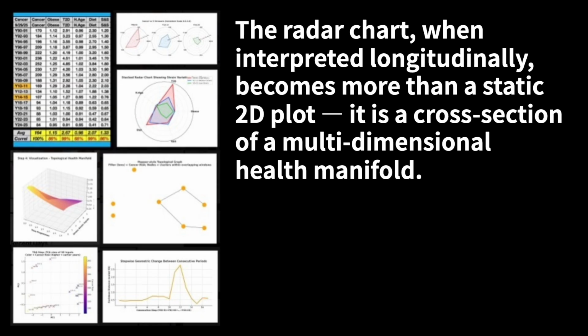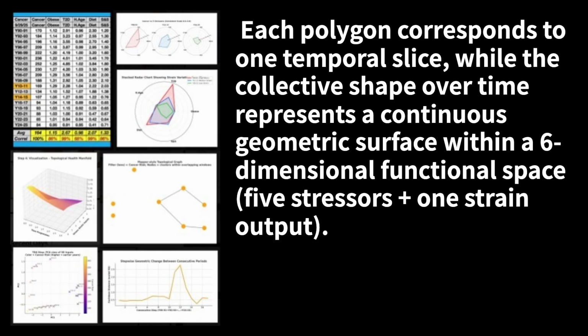Discussion. The radar chart, when interpreted longitudinally, becomes more than a static 2D plot. It is a cross-section of a multidimensional health manifold. Each polygon corresponds to one temporal slice, while the collective shape over time represents a continuous geometric surface within a 6-dimensional functional space: 5 stressors, 1 strain output.